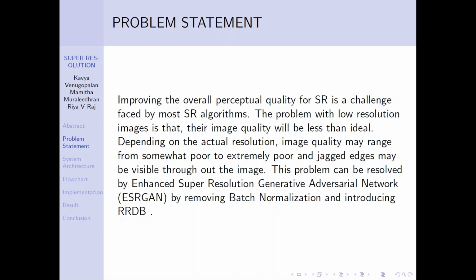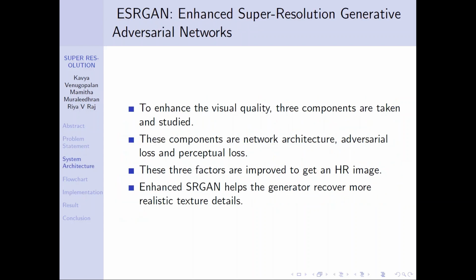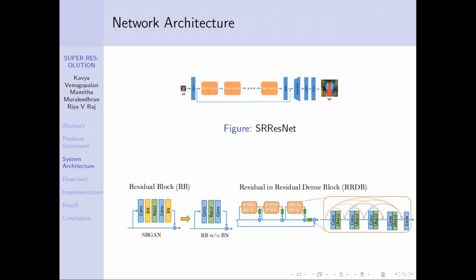Using this method, the batch normalization is removed from the RRDB and this network is used as the basic structure. To enhance the visual quality of an image, mainly three components are taken and studied. The components are network architecture, adversarial loss, and perceptual loss. Enhanced ESRGAN helps the generator recover more realistic texture details.